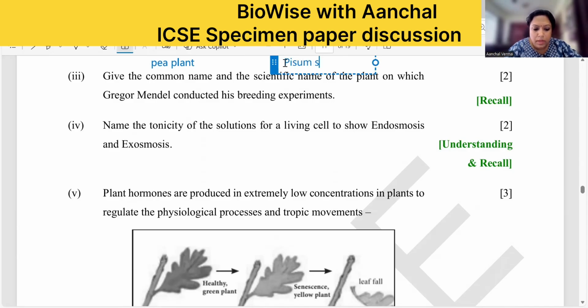Pisum sativum. Once you write it, it should be underlined. Otherwise, no marks. Right? Pisum and sativum. It should be underlined, children.